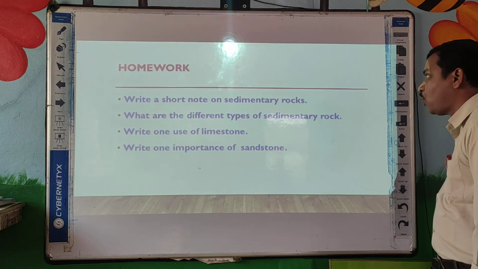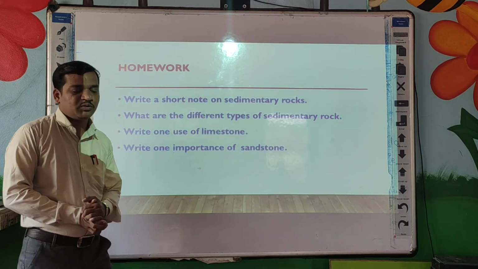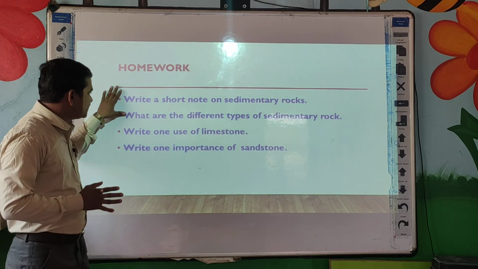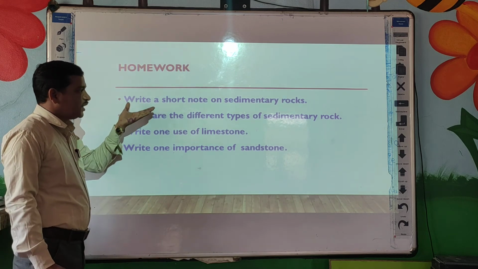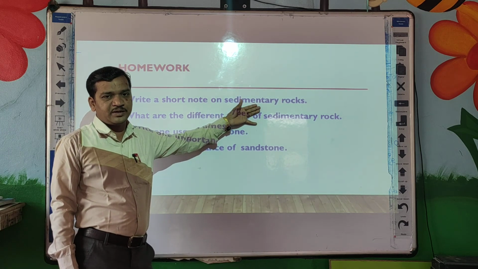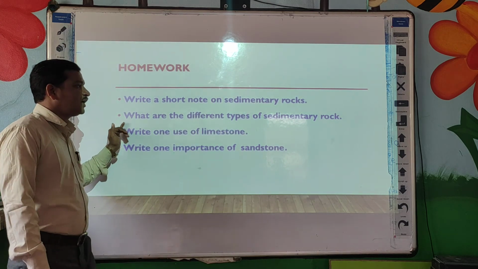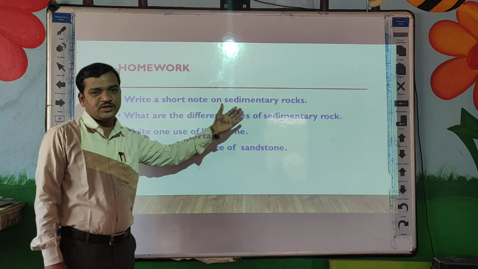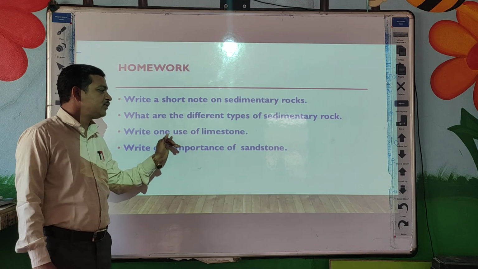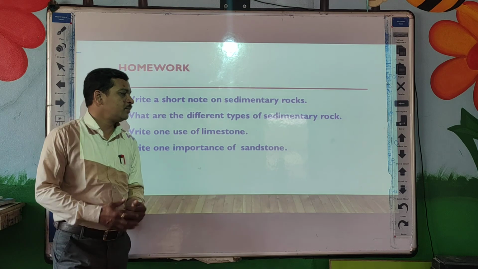And then today is your homework. See students, whatever we have learned today about the sedimentary rocks, on that basis I will ask these questions. First question, write a short note on sedimentary rocks. Here you can explain what is meant by sedimentary rock, how it is formed, and its four examples. Then next, what are the different types of sedimentary rocks? Here you can write just the examples. Then write one use of limestone, and write one importance of sandstone.